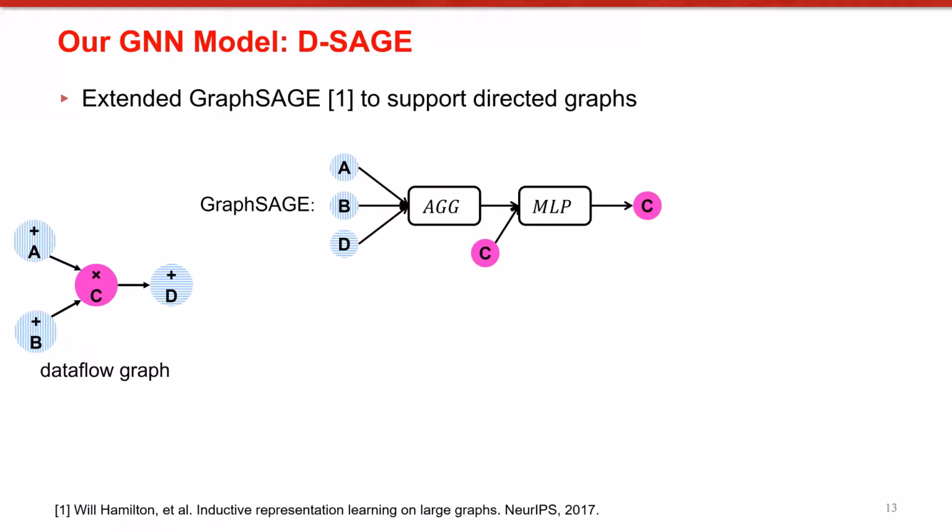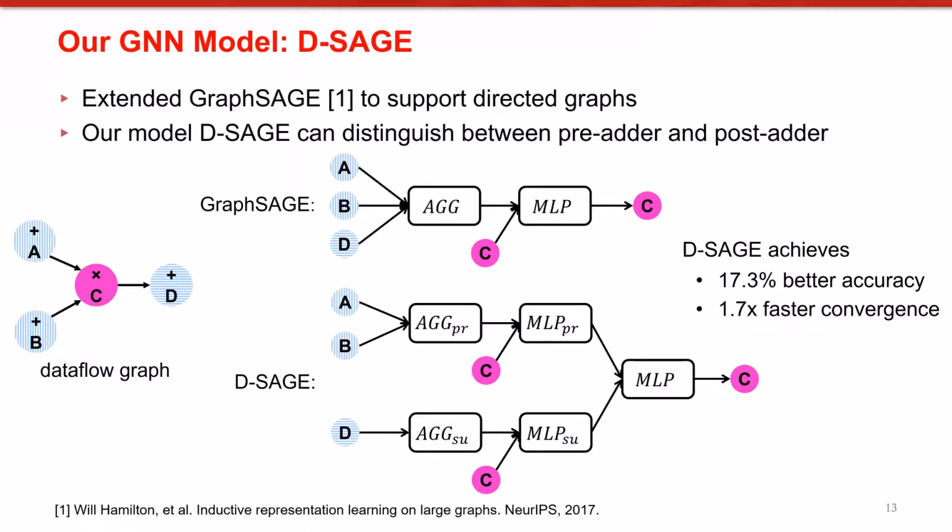Note that GraphSage does not distinguish predecessor nodes from successor nodes. This is a drawback, especially for DSP mapping, because the model cannot distinguish pre-adders from post-adders. Our model DSage, on the other hand, supports directed graphs and can distinguish between pre-adder and post-adder, leading to 17% better accuracy in predicting DSP mapping and 1.7x faster convergence during training.